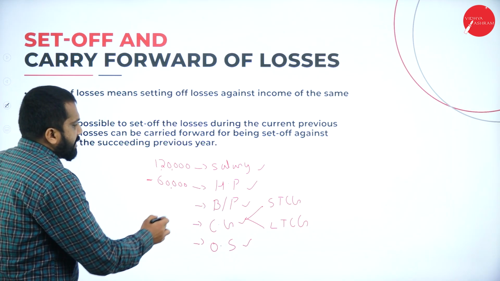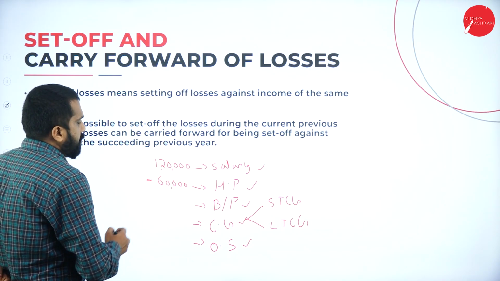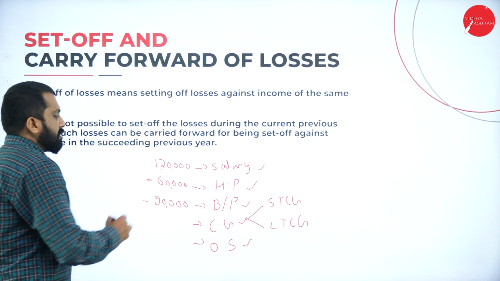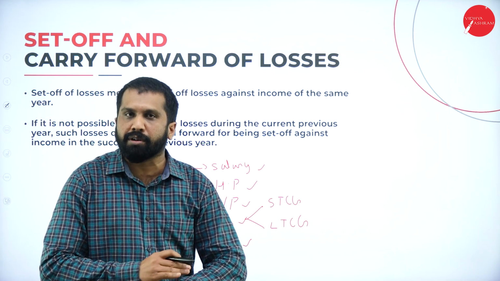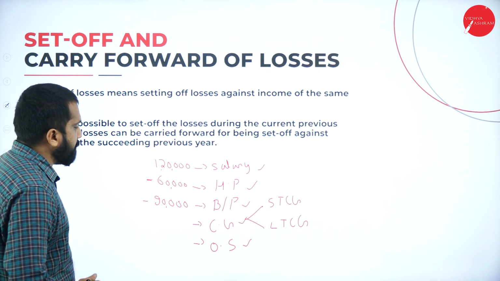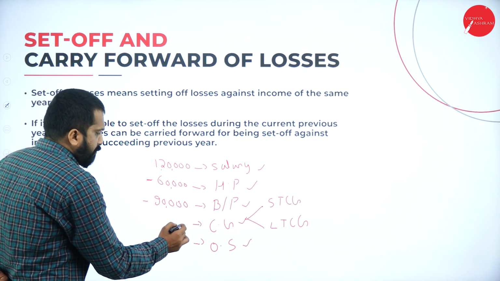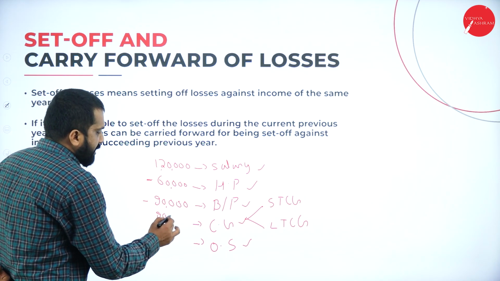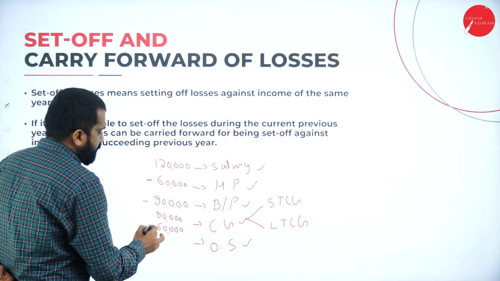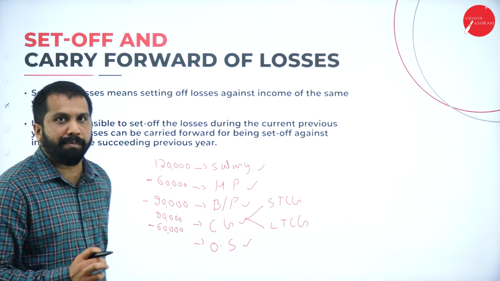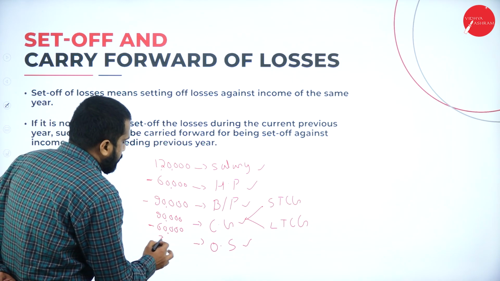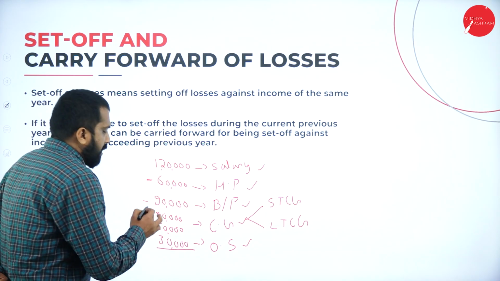Then, business or profession. From my tuition, minus 90,000 loss. I am supposed to pay rent even though there is no tuition. So it is not income, it is loss actually. Now, capital gain. From short term, I got 90,000 profit. Long term, I got 60,000 loss. And the last one, income from other source. I got some bank interest and some small income, around 30,000.